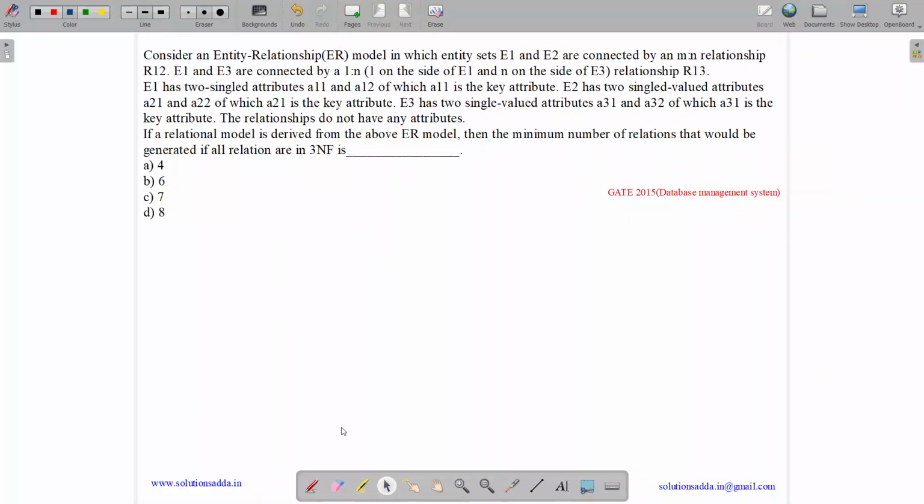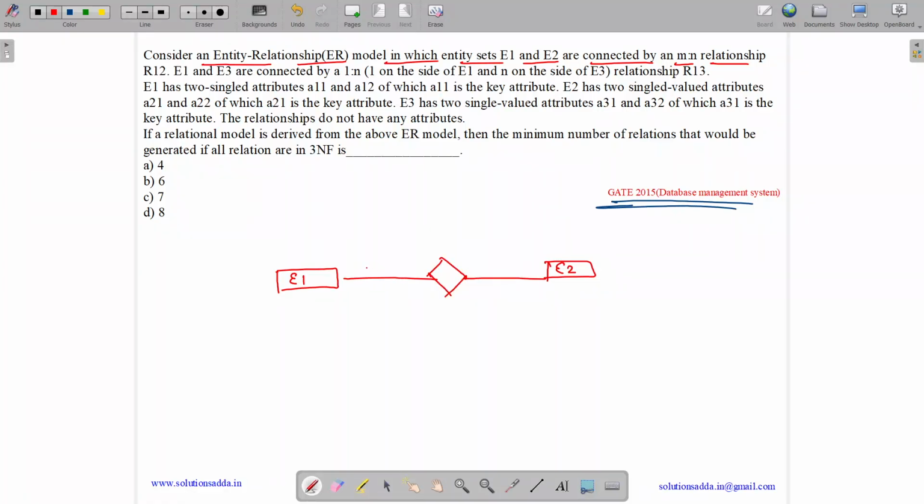This question belongs to Database Management System subject and was asked in GATE CSE 2015. The question states: consider an entity relationship model with entity sets E1 and E2 connected by an M to N relationship. So we have entity set E1 and entity set E2, connected by a many-to-many relationship, where both sides are many, R12.